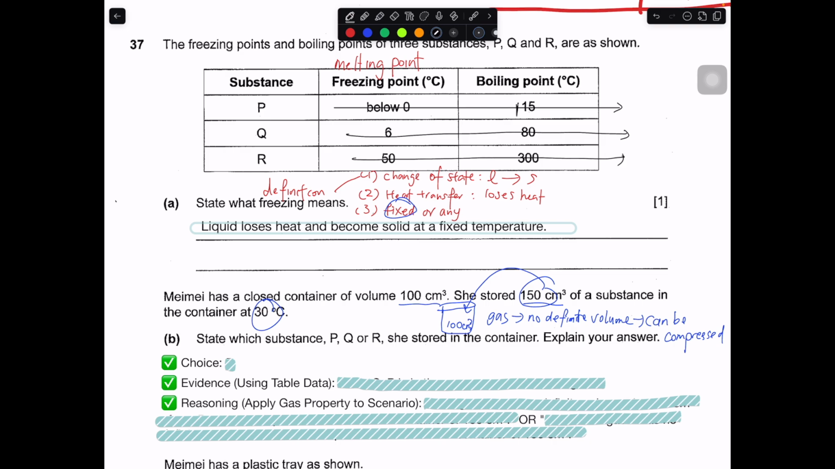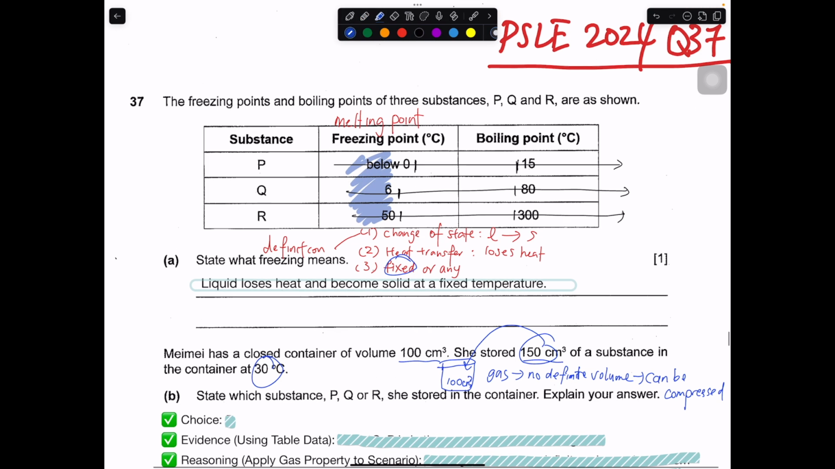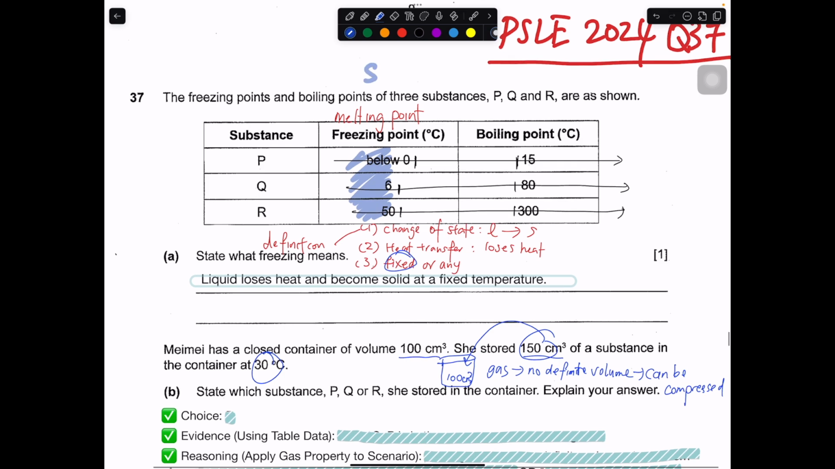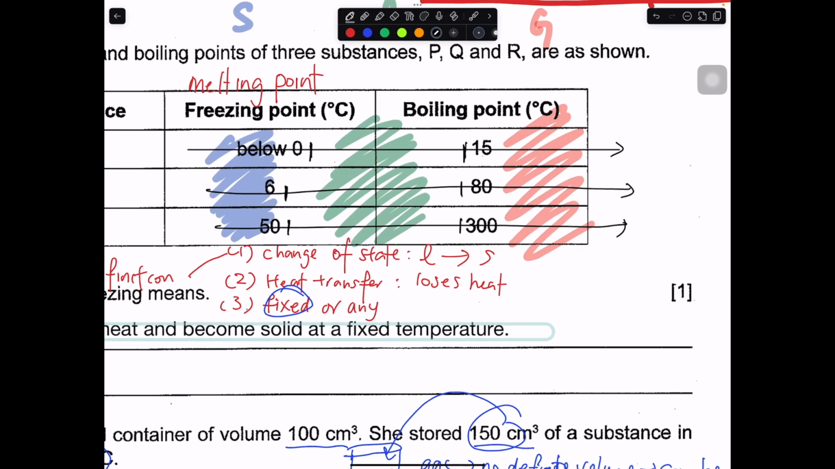Then this will be my marking: below 0, 6 and 50, 50, 80 and 300. These are my marking points. So that means if 30 falls here, this substance is a solid. If 30 falls here, this substance is a liquid. If 30 falls here, this substance is a gas. That is how we can use the temperature line to help us.